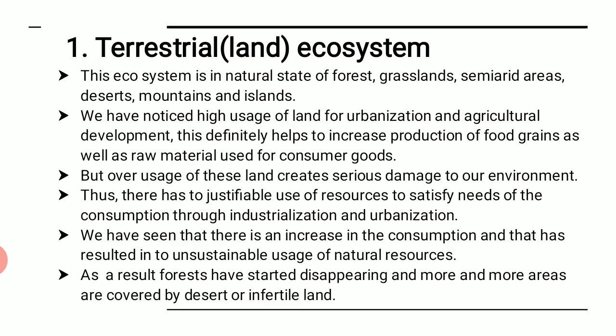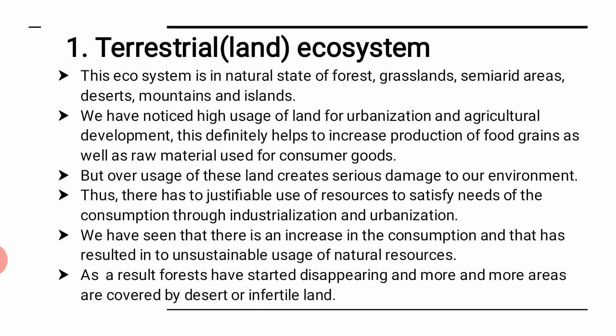We have seen that there is increase in the consumption, and that has resulted in the unsustainable usage of natural resources. We know that the growing population has led to the increase in so many kinds of consumption goods, maybe directly from the nature, or maybe we need to produce it. So what happens is our natural resources are getting used up, extracted very fast. What happens because of that? There is imbalance that is created. As a result, forests have started disappearing, and more areas are covered by desert or infertile land. What happens because of that? We deforest. Forest, afforestation.